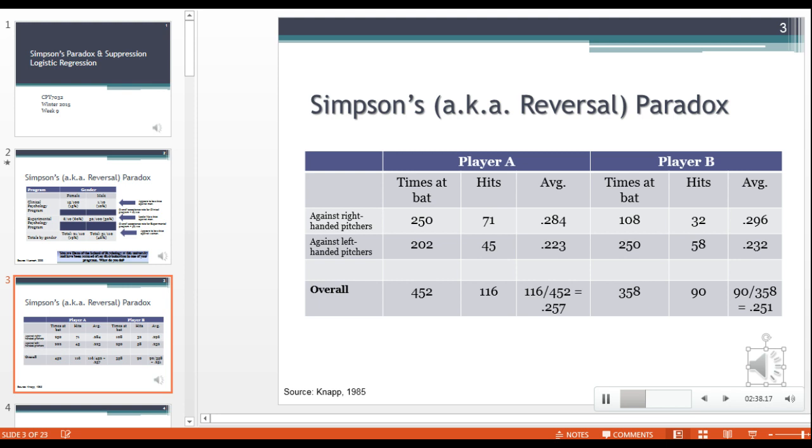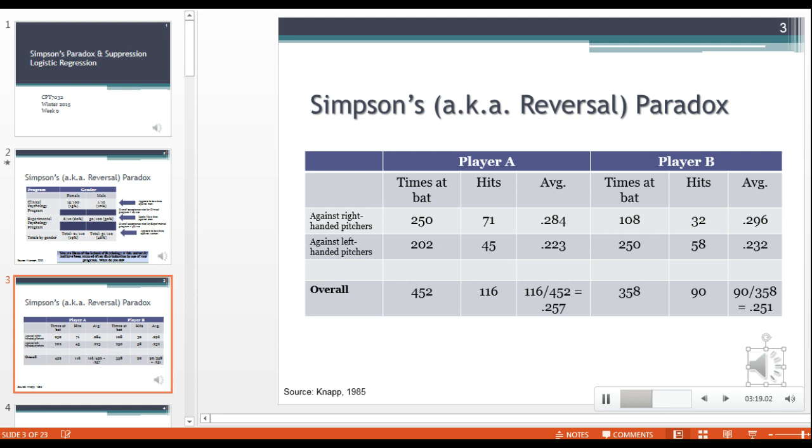Now, if we were being paid money to solve this, how would we do it? Well, we would want to think about whether player A faced the more challenging pitcher more times or fewer times than player B. That's where we would want to start because we have, again, this hidden variable, and that is the number of times that the players faced the more difficult situation. Did player A face that situation disproportionately more or less than player B? And so that's what we need to figure out. So let's figure that out first.